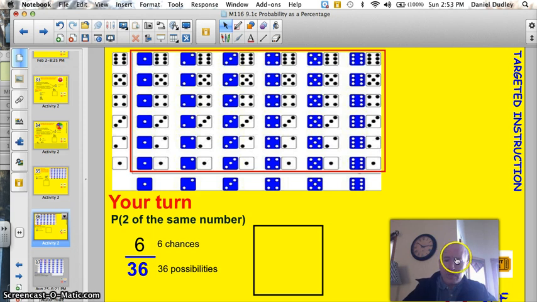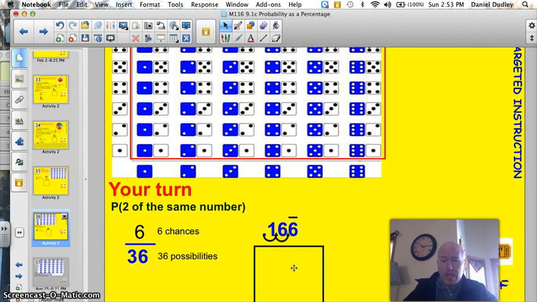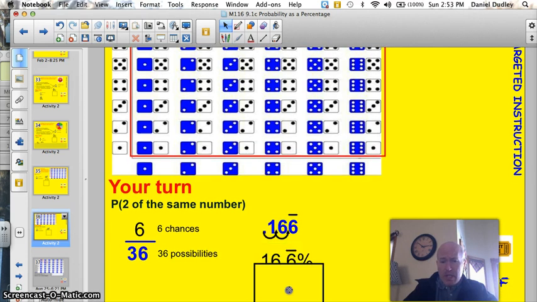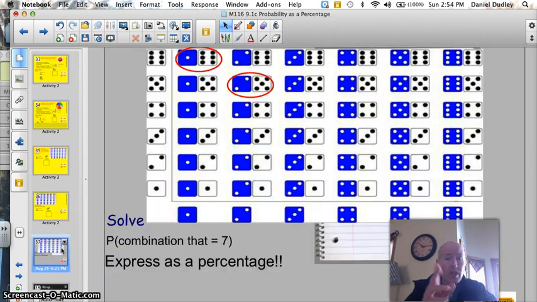All right. If you did it right, you popped into the calculator, you would have got 0.166666, and it just goes on. So then, when we take and turn that into a percentage, we move it 2 spots to the right, and you would get 16.6%. So there's a 16.6% chance of throwing a pair of numbers, 2 1s, 2 2s, 2 3s, 2 4s, and so on. All right, one more example about this, and this will be your ticket to the show.